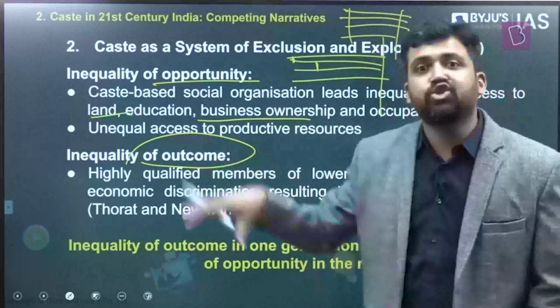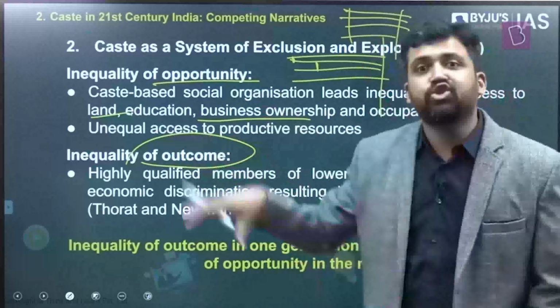Maybe, let's say, you got equal education facilities. But maybe in the market, there are people who are different. If you're from a particular caste, they're not hiring. As a result, your ability to get gainfully employed is less. You will have lesser incomes. Your ability to get promotion will be less, maybe. So inequality of outcome means maybe opportunities are the same, but the opportunities are not getting translated into outcomes.